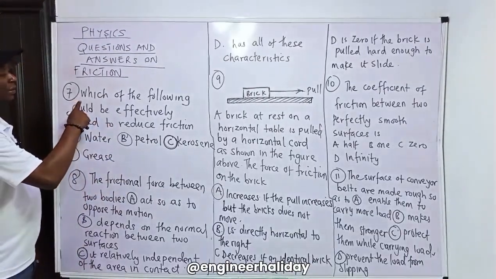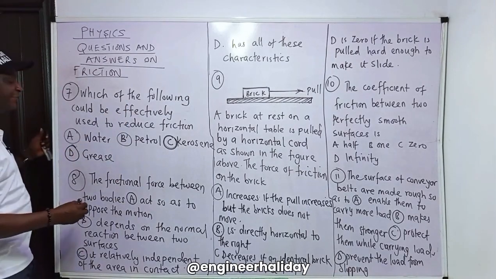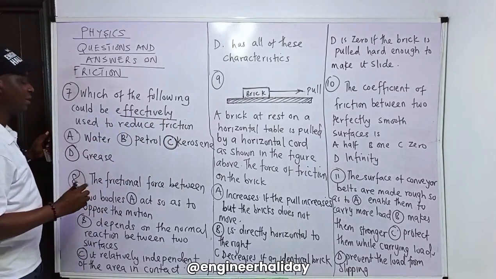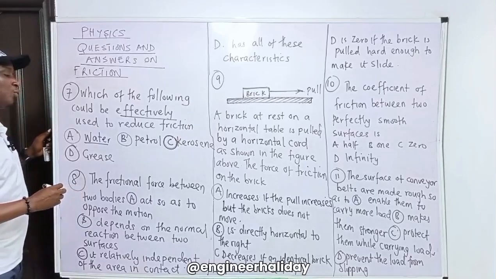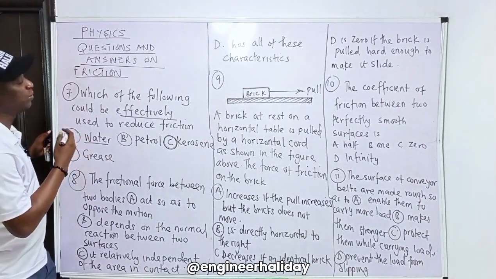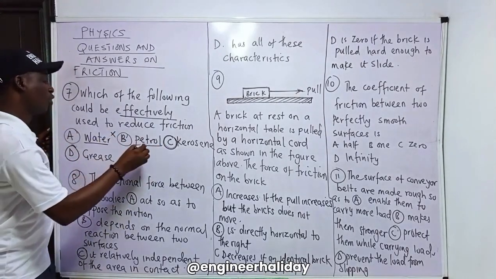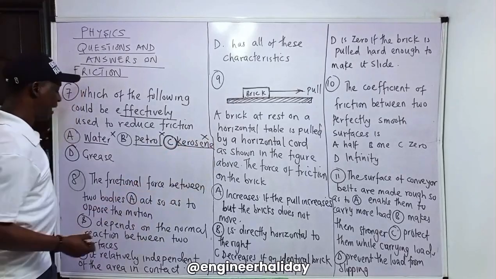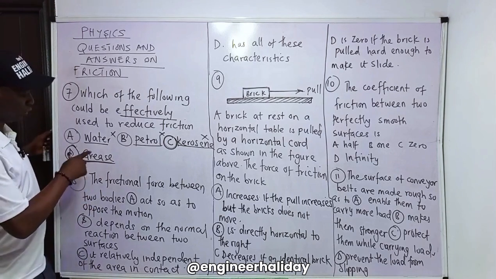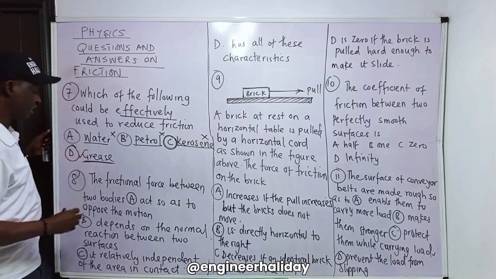Number 7 says, which of the following could be effectively used to reduce friction? Use the word effectively. Now, water cannot be used to reduce friction, so it's not advisable. You cannot use water to lubricate your machine. Petrol, no. This one cannot work. Kerosene, no. I think the best one for you to use is grease or oil. Oil is not here, so use grease. They are very good and very effective. So D is the answer.